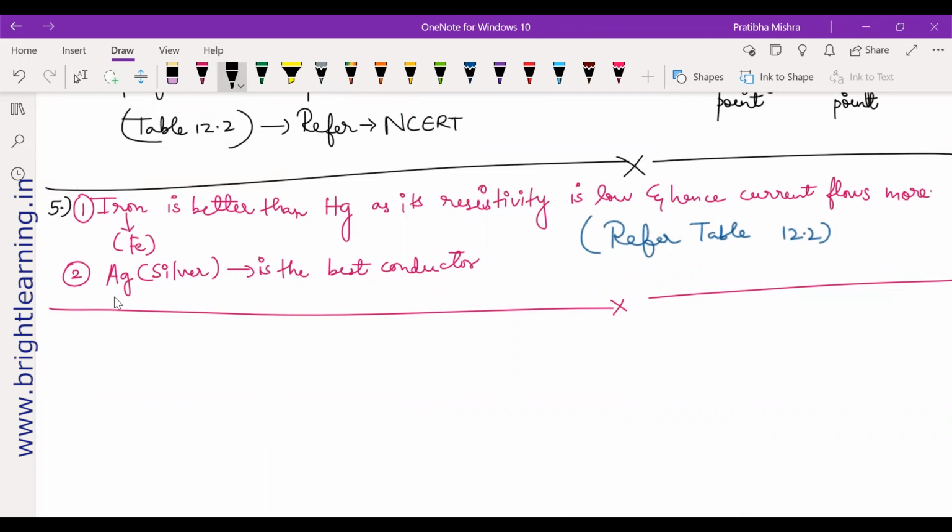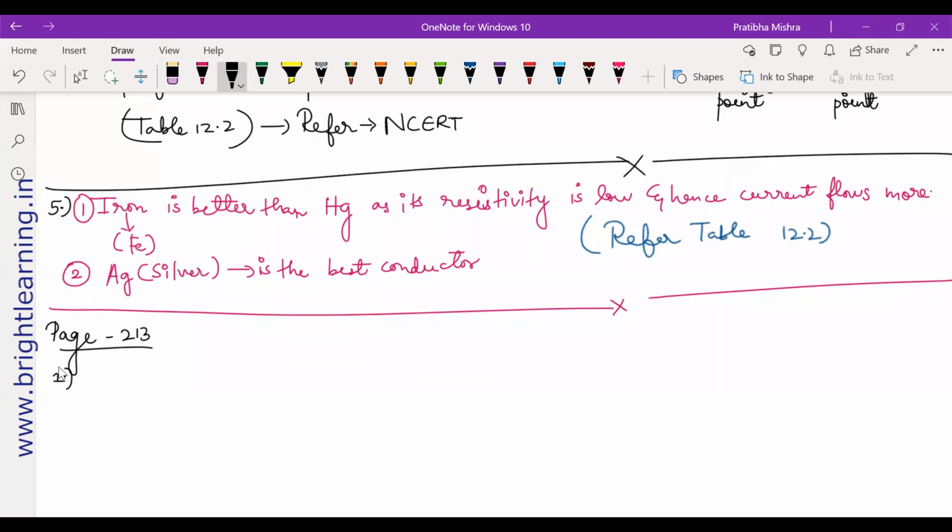The question says, draw a schematic diagram of a circuit consisting of a battery of 3 cells of 2 volt each, a 5 ohm resistor, an 8 ohm resistor, and a 12 ohm resistor and a plug key, all connected in series. You just have to draw the diagram, and you should not find out the total resistance. You don't have to find it out. It's a simple question. You all will be able to draw it.